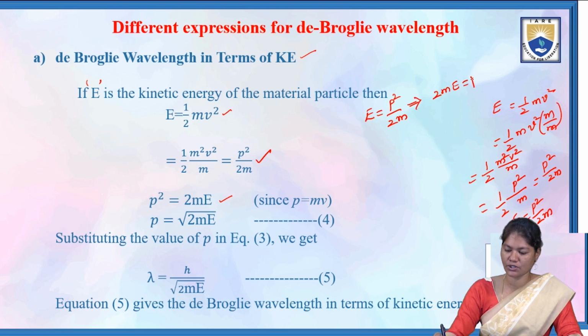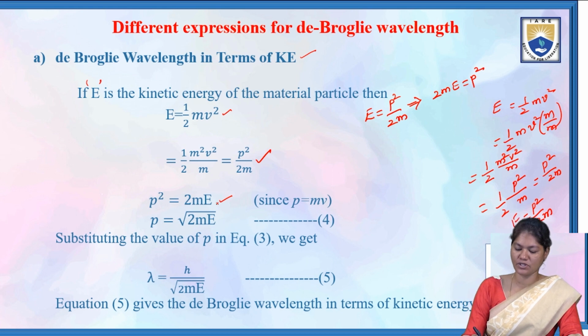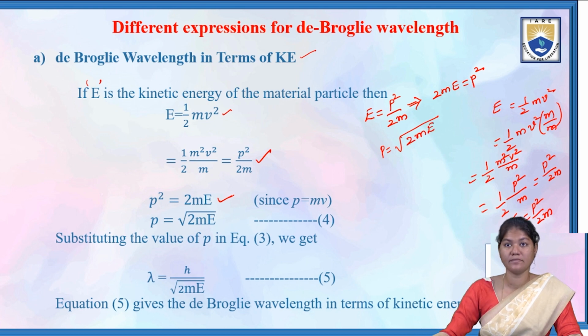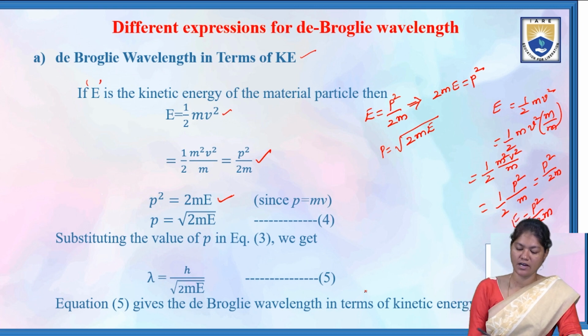That's why it is written as p square is equal to 2mE. Then p is equal to root of 2mE. Taking this as equation 4, we now substitute the value of p.